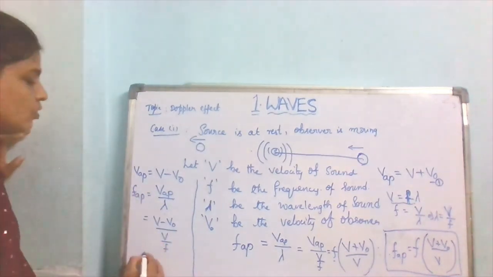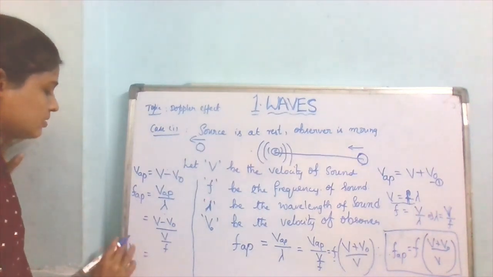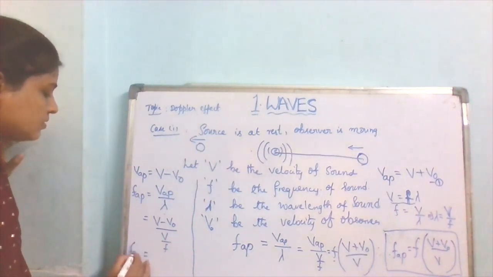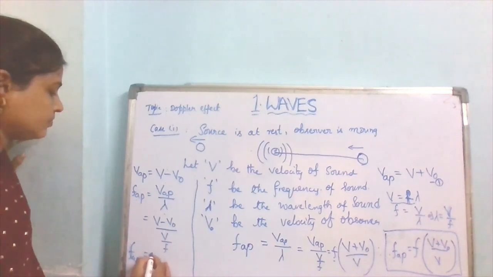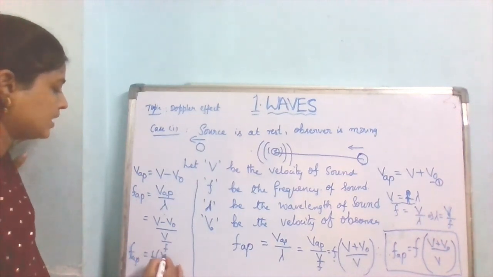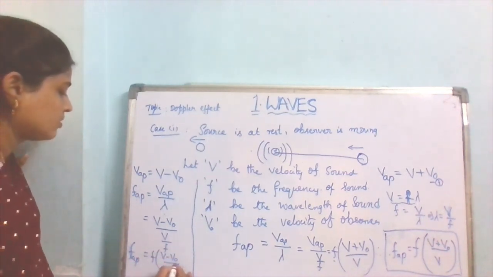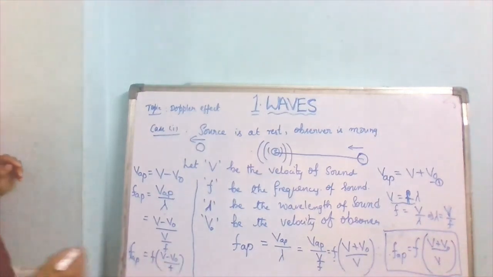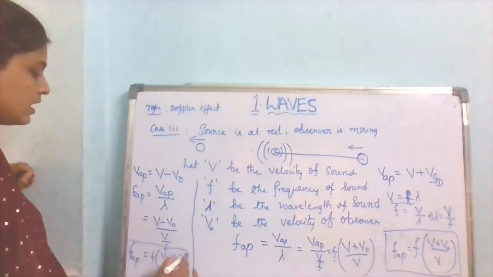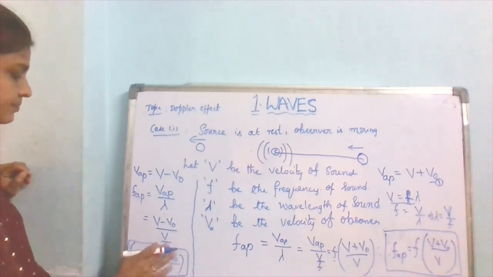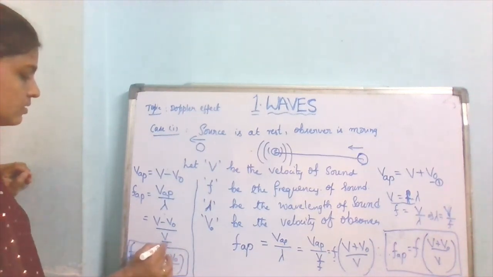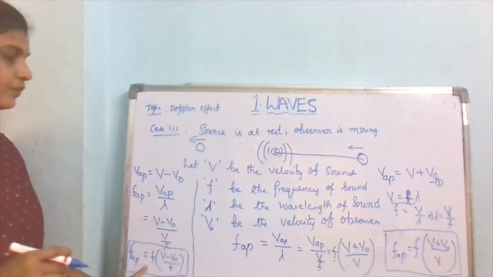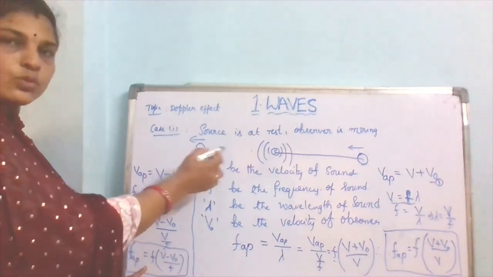So from this equation, apparent frequency equals F into (V minus V naught) by V. This is the equation for the apparent frequency while the observer is going away from the source.